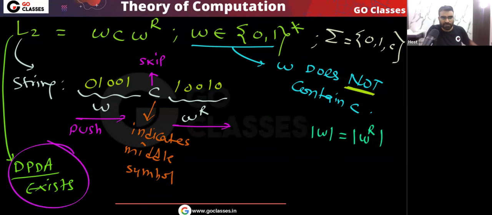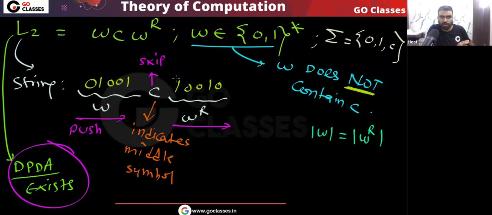Okay, yes or no? Because you can easily find the middle symbol. This symbol C will tell you that I am the middle symbol. So before this symbol C, I will push everything. If 0 comes, I will push 0. If 1 comes, I will push 1. When the symbol C comes, then I know that this is the middle symbol. So this symbol C, I will skip.